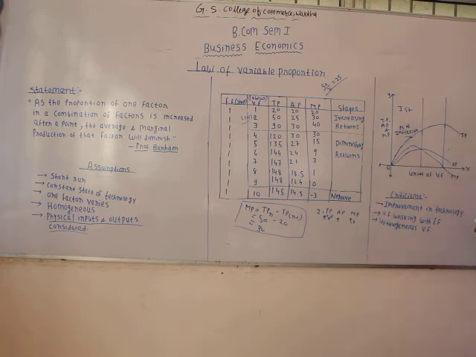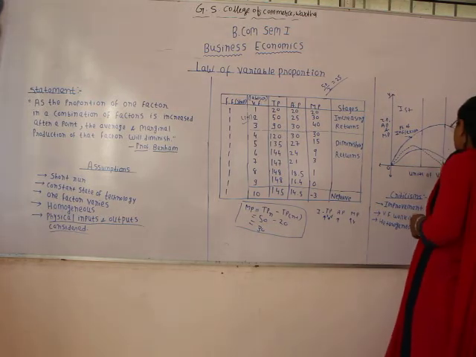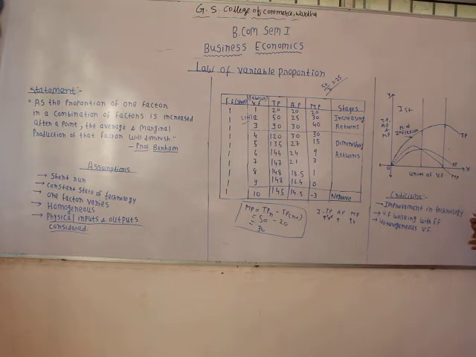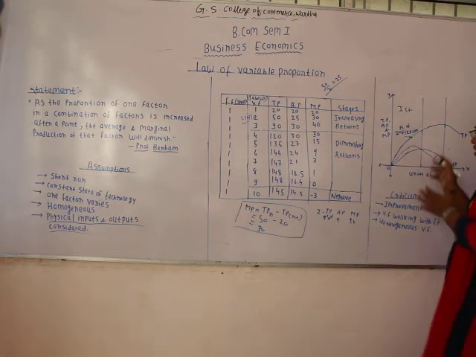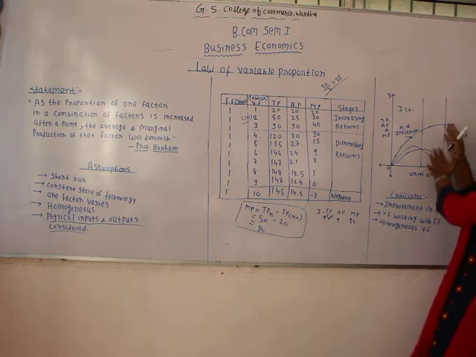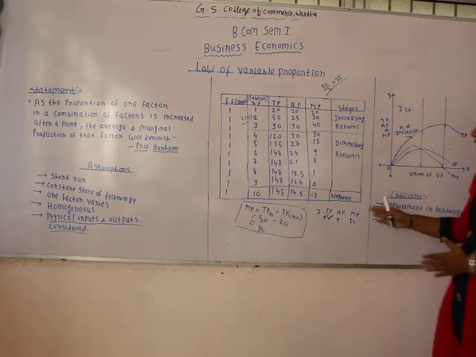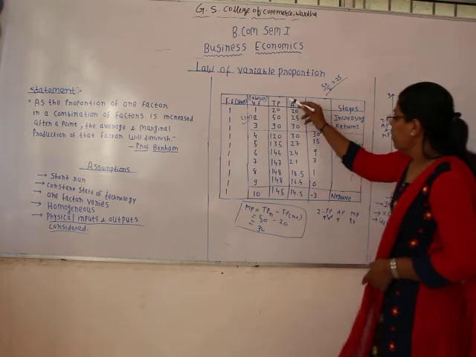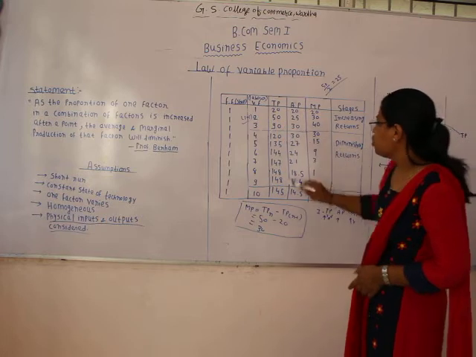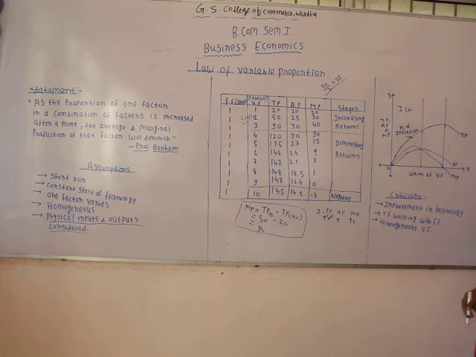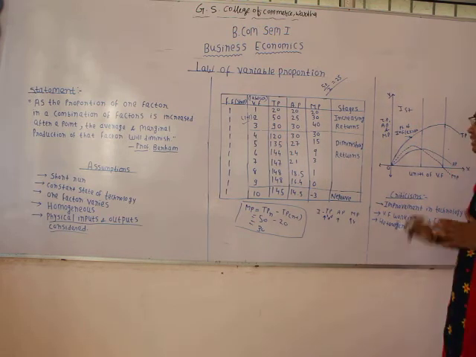So in the second stage we can see that marginal product is declining but it's still positive. It is diminishing but it is still positive. When we talk about the average product, it is declining, but again the rate of decrement is less than that of marginal production. And when we are talking about the total production in the second stage, total production is increasing, it is still increasing. See here in the schedule we can see that in the second stage total production is increasing but the rate of increment in total production is declining. It is increasing at a declining rate.